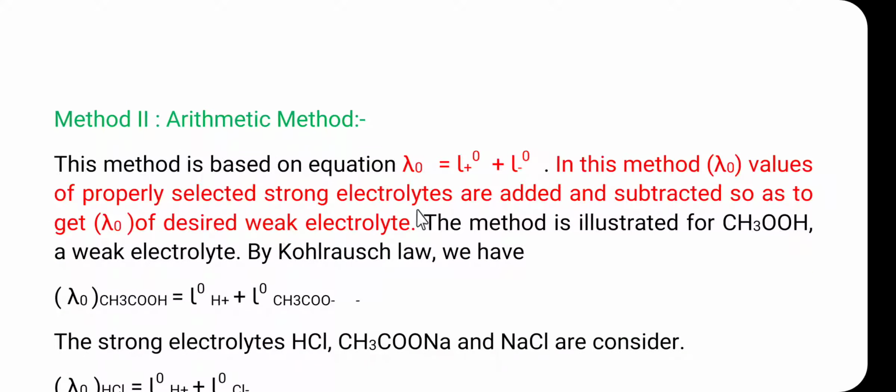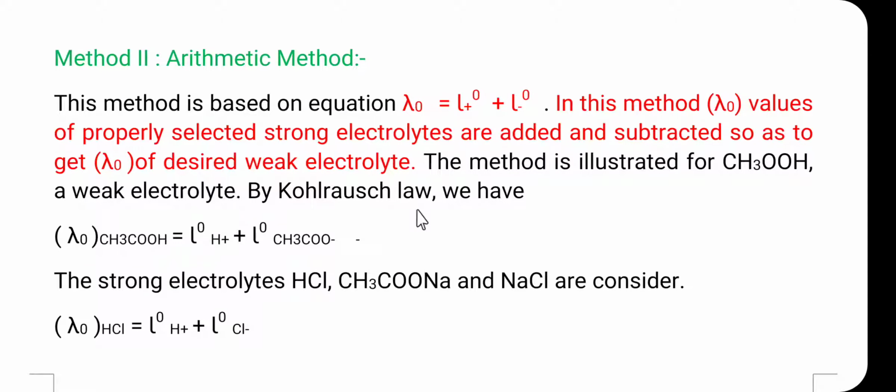Then the next one is the second method. The second method is the arithmetic method. This method is based on the equation of the Kohlrausch law, that is, lambda 0 is equal to the equivalent ionic conductance for the cation at infinite dilution plus the equivalent ionic conductance for the anion at infinite dilution. In this method, the lambda 0 values of properly selected strong electrolytes are added and subtracted so as to get the lambda 0 of the desired weak electrolyte.